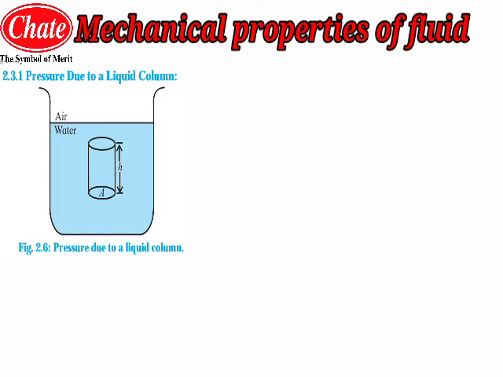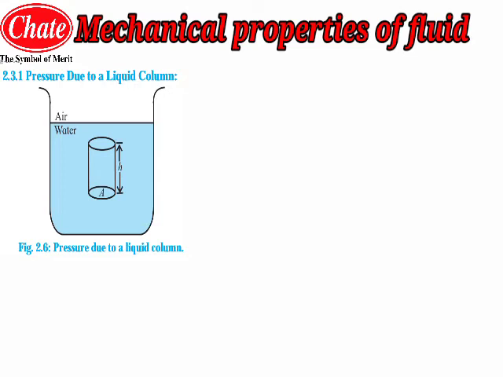Means the imaginary cylinder of which we are going to calculate the pressure has the height h. Now the force exerted by that liquid column over that liquid will be F is equal to mg, as we are already aware of this basic formula for force. Now it is the weight on the bottom of the cylinder. Means you can see that the bottom of that cylinder will be applying the force over that liquid rather than the upper surface of that cylinder. So this is the force which will be applied by the base of that cylinder over that liquid.